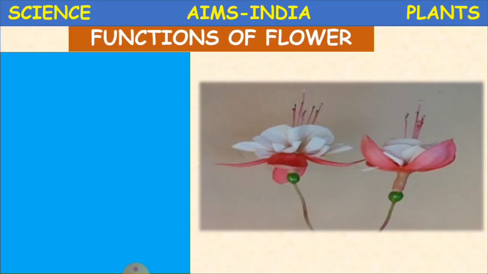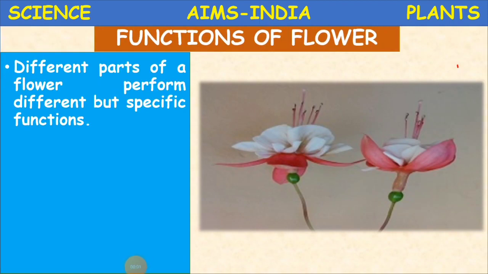Now we'll see the functions of a flower. Children, different parts of a flower perform different but specific functions. Until now we learned about the plant and how its parts function. Roots absorb soil nutrients and water. The stem supplies the water to the rest of the plant. The leaf prepares food for the plant.